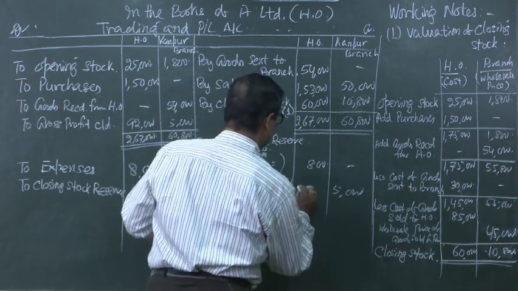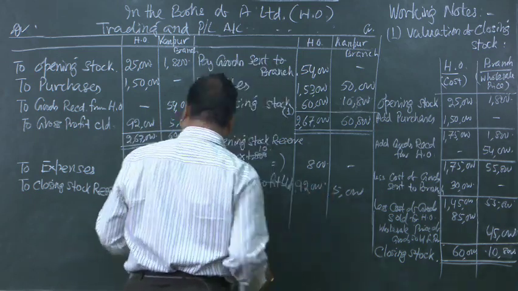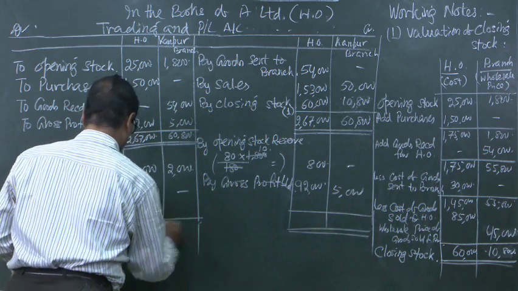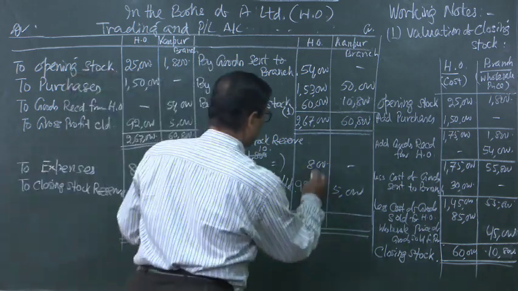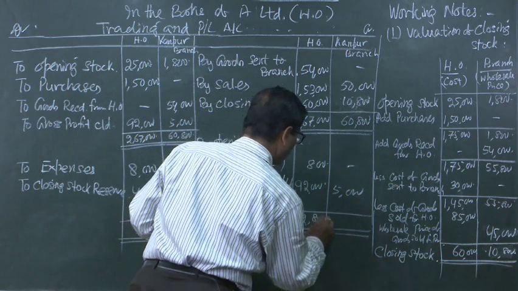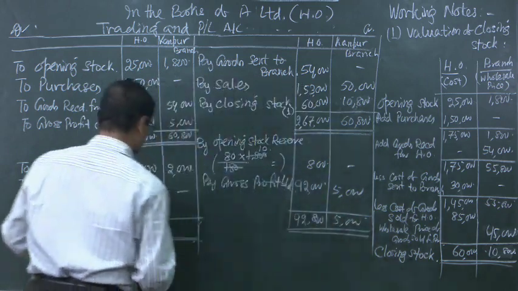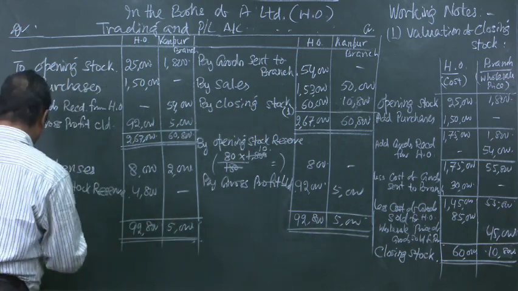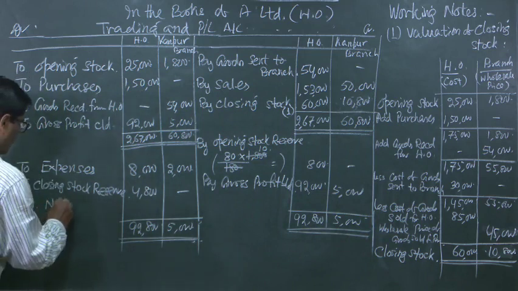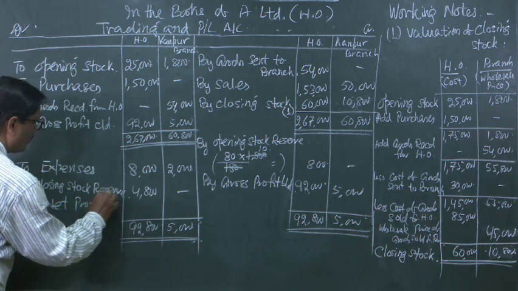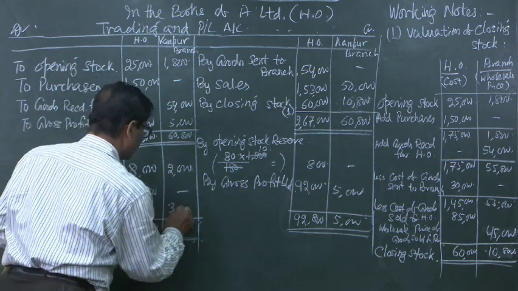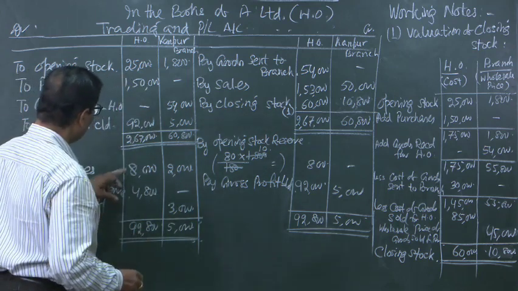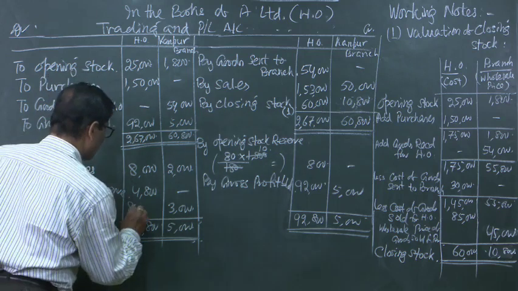Let us put this 92,000 gross profit brought down to this place and we can find out the net profit here. This is 92,800 and this is 5,000. 5,000 and 92,800. To net profit, it will be 3,000, that is 5,000 minus 2,000, and this will be 92,800 minus 892 minus 12. So, it will be 80,000.